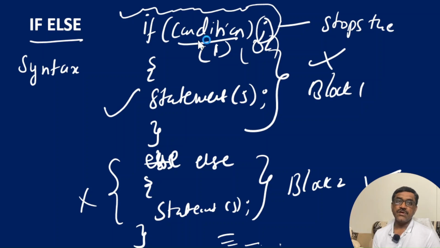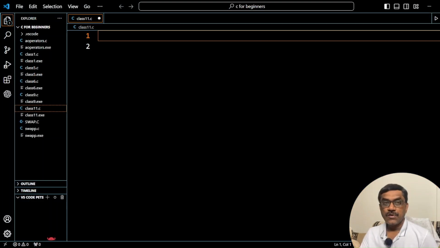Next, using VS Code, we are going to execute C programs with the help of the if and if else statements. After this, we will see the remaining control statements in C. Let us see C programs using if and if else. Now we will see a C program using Visual Studio Code which implements the if statement and if else statement. So let us go to VS Code.